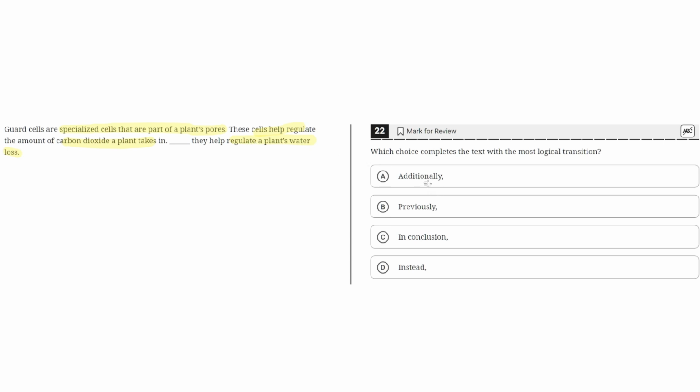A. Additionally. This seems to be the correct answer because this properly shows that this third sentence will give a reason that's beyond what was said already. So A seems to be the correct answer.